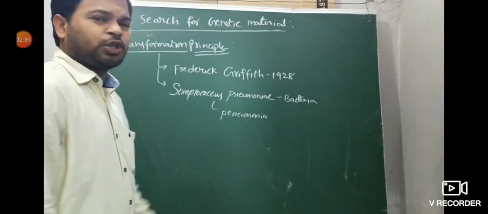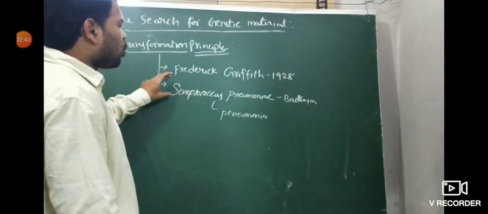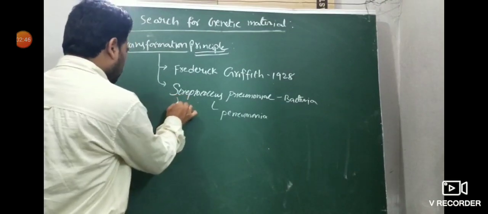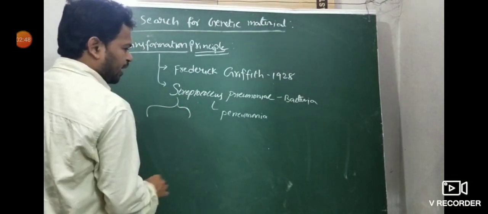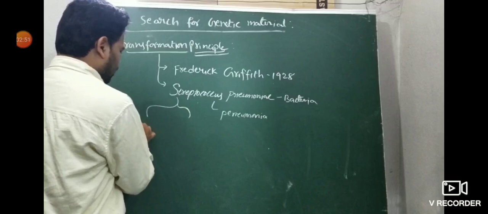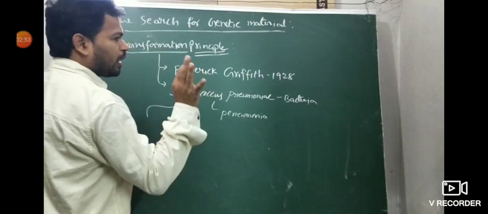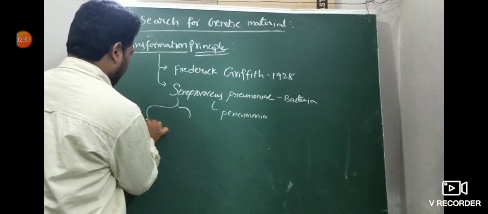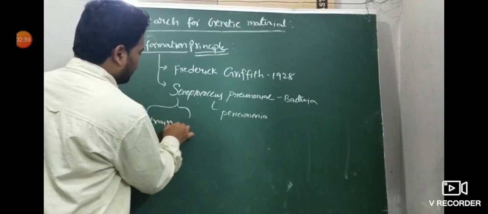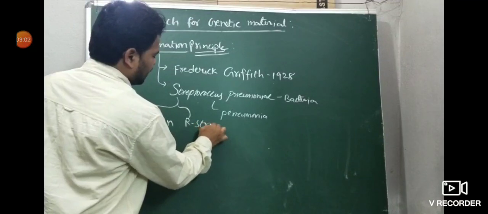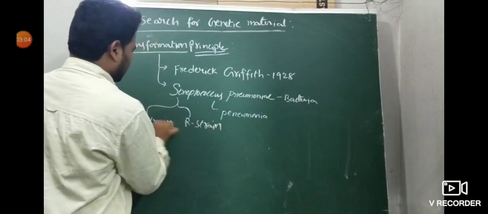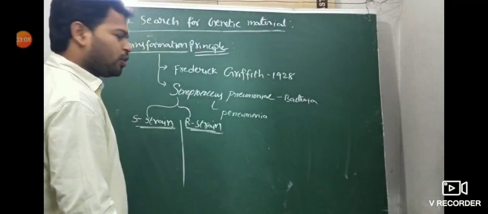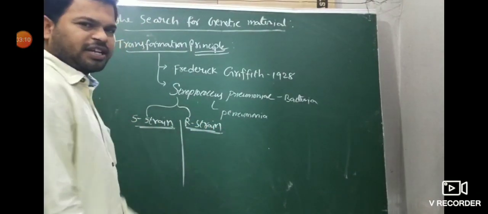Before going to the experiment, Streptococcus pneumoniae bacteria on a culture plate produce two types of colonies: S strain and R strain. S means smooth strain, R means rough strain. So what is the meaning of S strain?